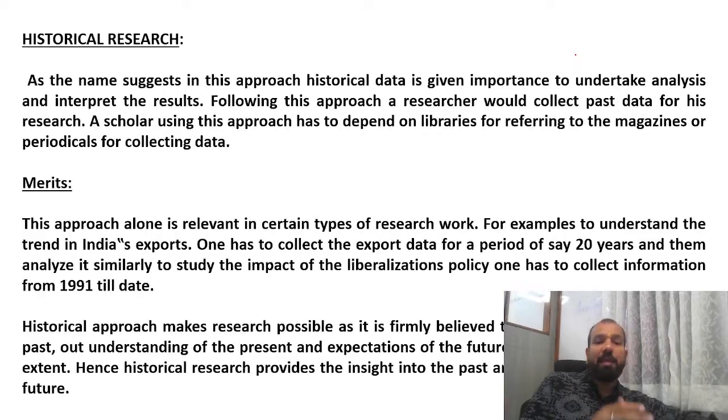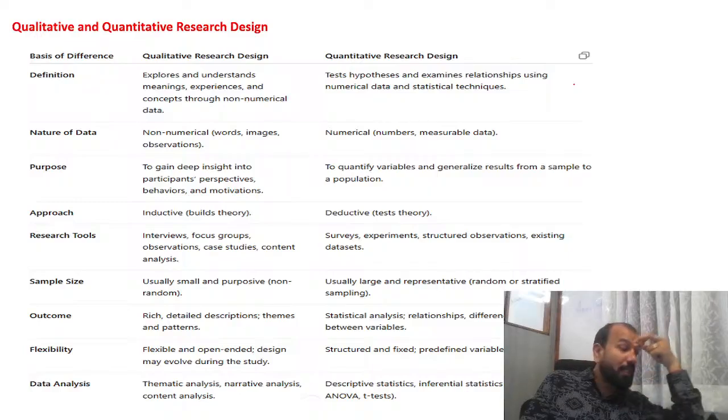Historical research: I've given the example of the Taj Mahal or Gandhiji, or if you are doing research on World War One and World War Two. As the name suggests, in this approach historical data is given importance to undertake analysis and interpret the result. Following this approach, the researcher would collect past data for the research, for example, to understand trends in Indian exports. Whenever you are doing research on past or historical data, we apply historical research.